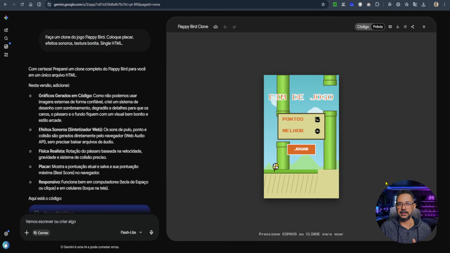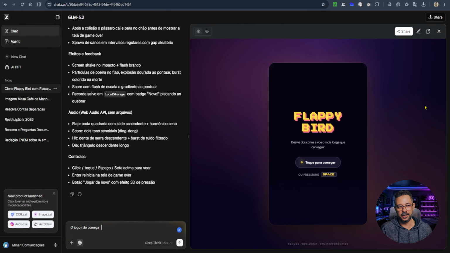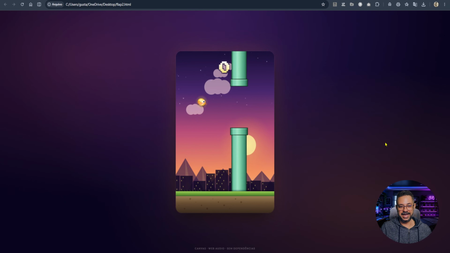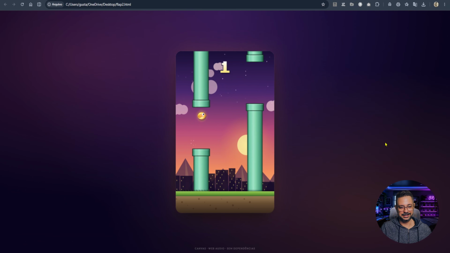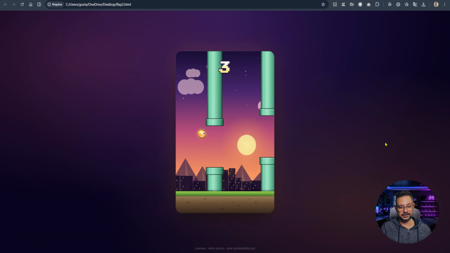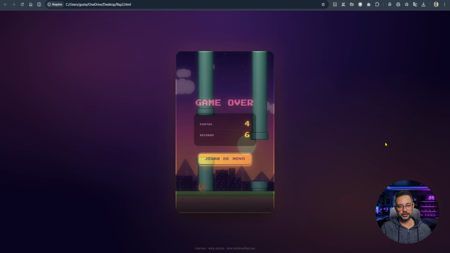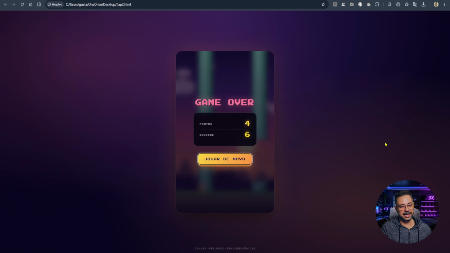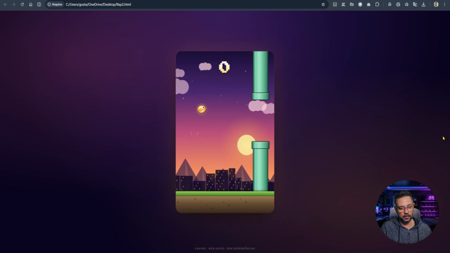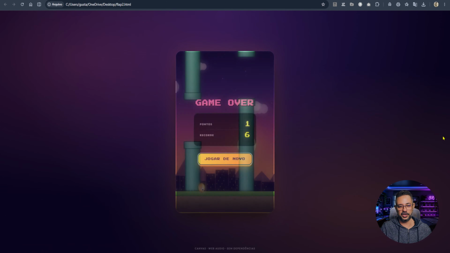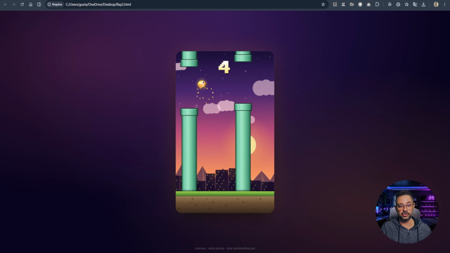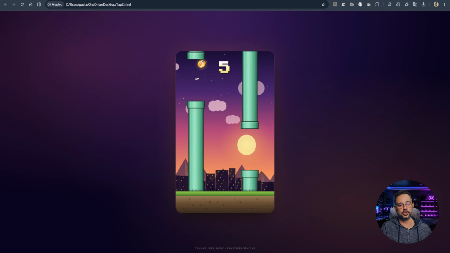Now let's go to GLM. You can see that things are already different here. Since I can use the company's most advanced model, this is the result it gave me for the Flappy Bird clone. You can see that the rendering, the parallax, the scoreboard, the sound effects, and the texture are all much better than in the other 2 models. So, it's just like I said. Here I'm using the top model, the company's best model, which is GLM 5.2. And then, obviously, when it comes to coding and delivering the result, things are completely different because here I have rendering and texture that are much better than what I got with the other 2 models.